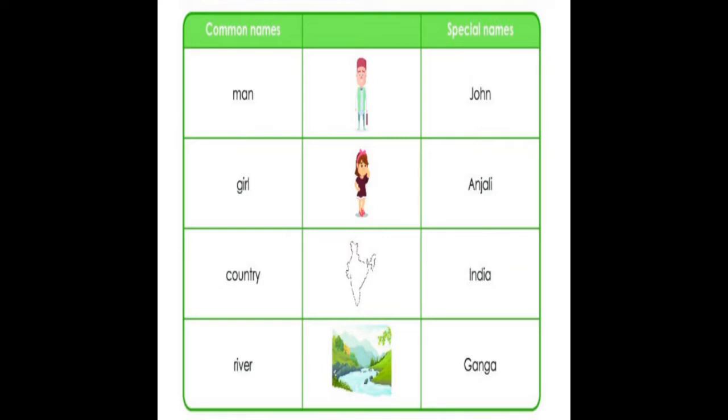Similarly, one nature image is shown, that of a river, and river is a common name, and the name given to that river is Ganga. So Ganga is called a special name.